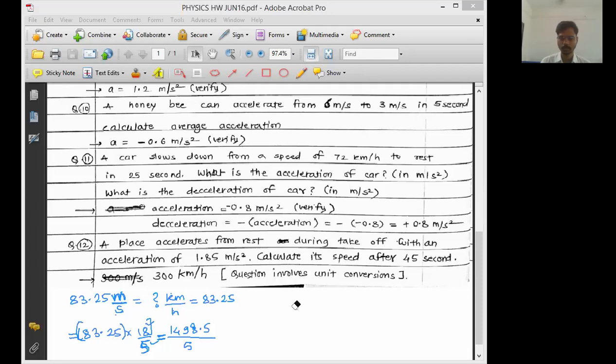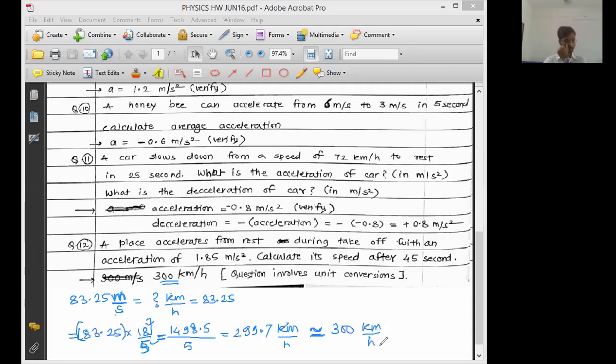Okay, Devashish, Rohan. All right, sir, the answer comes out to be, as all of you have given, 299.7. So that many kilometers per hour. But sir, the answer given here is 300 kilometers per hour. Yes, 299.7 is approximately 300. So here you have to write approximately, this is the symbol, approximately 300 kilometers per hour.